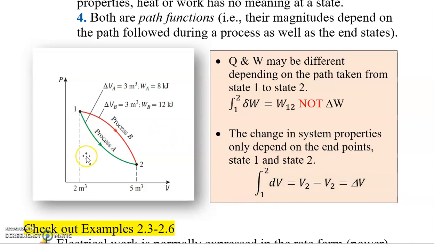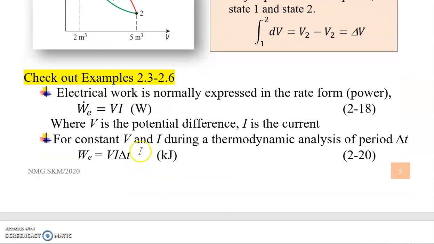state. So if you look here at process A, process B, for the change of properties from state 1 to state 2, regardless of process A, B, or C, the change is still the same. But for Q and W, it depends on whether you go through the red line, green line, or any other line that connects 1 and 2; their values may be different. So you can check out examples 2.3 up to 2.6.